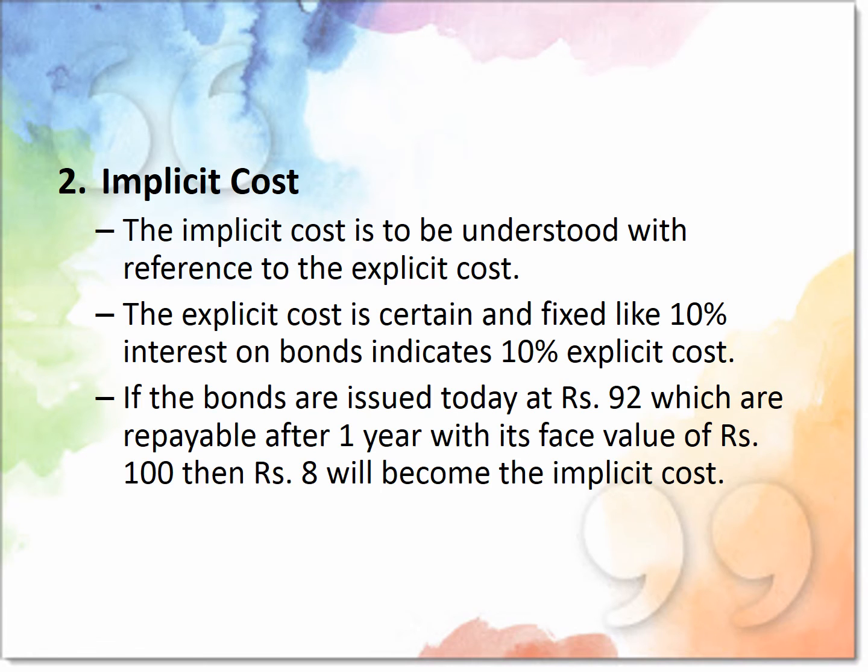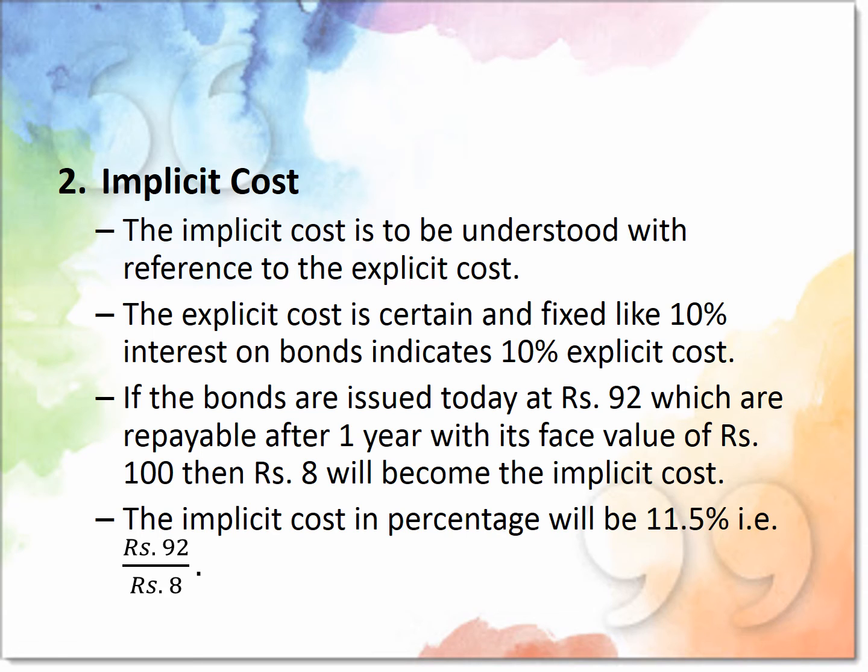If the bonds are issued today at 92 rupees, which are repayable after 1 year with its face value of Rs 100, then 8 rupees will become the implicit cost. The implicit cost in percentage will be 92 divided by 8 is equal to 11.5%.